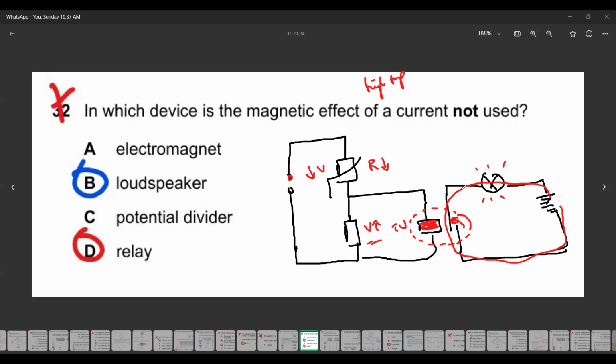A relay is mainly used to connect one circuit with another. Like, the working of one circuit, we want to connect with another. We use an electromagnetic switch, which is also known as a relay. Is it clear, this one?